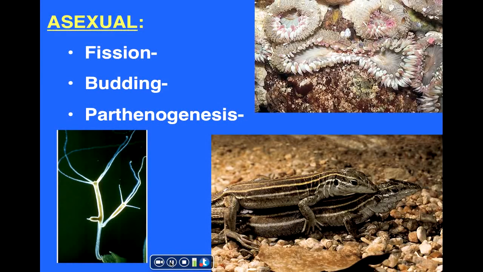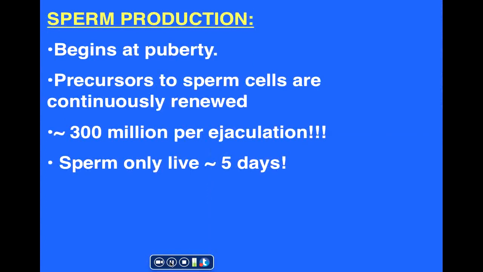We'll begin by illustrating a few concepts related to production of sperm in men. When we think about sperm production, a few things to keep in mind. First of all, in men, production of sperm, in other words, the process of meiosis resulting in the formation of sperm, begins at puberty. Also, the diploid cells that eventually divide by meiosis to produce sperm, the precursors to sperm cells, are continuously renewed after puberty begins in a male.